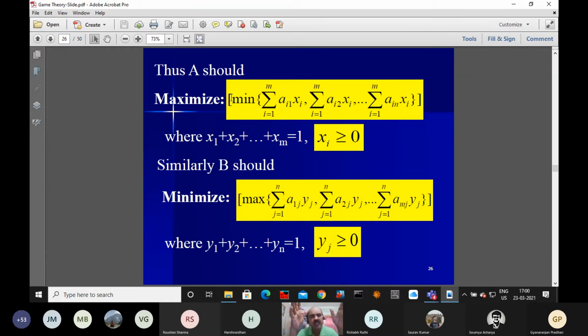If there are 0s, there is no harm, but if negative elements are there, the value of the game can be 0. So we have to be careful. We are going to add a positive constant so that all the elements will be either 0 or positive, and we avoid negative elements.